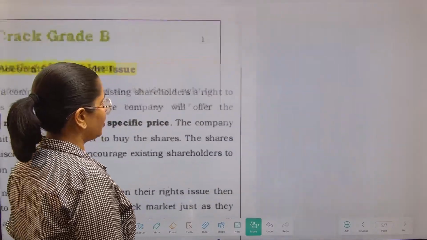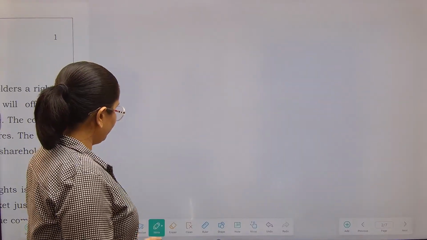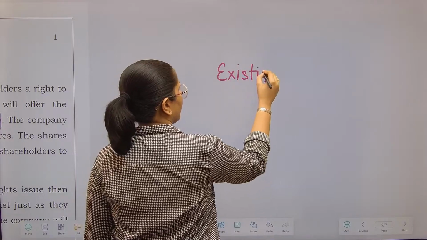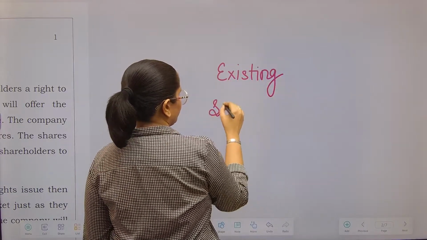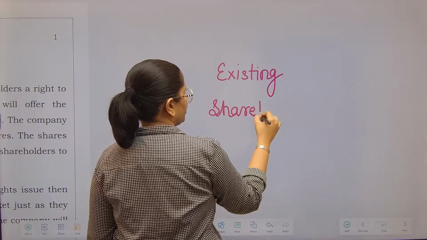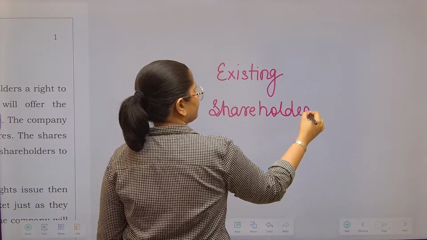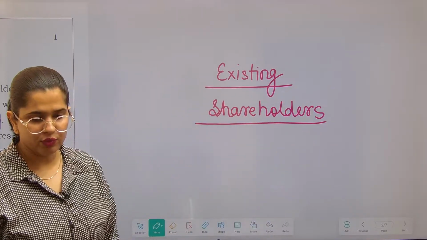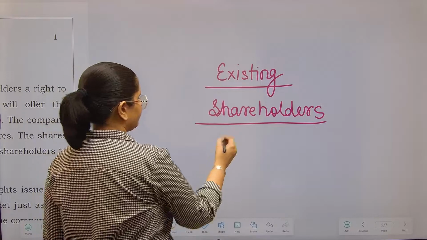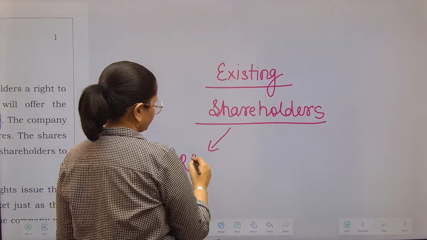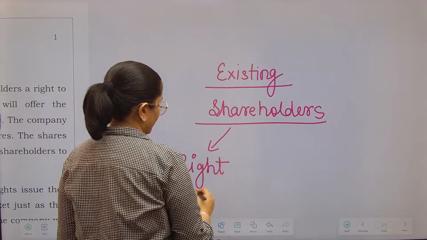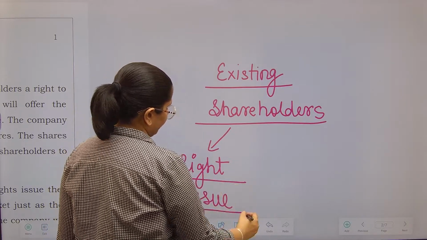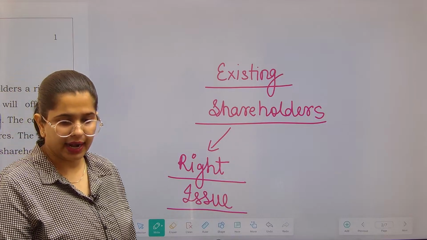Now, before I start talking about it, see over here. Whosoever our existing shareholders are, to whom we have issued a fresh issue of shares, and those who are associated with us, we can give them two kinds of shares. Number one is right issue. That means the company is going to issue the shares and you can purchase them at a discounted, lower price.